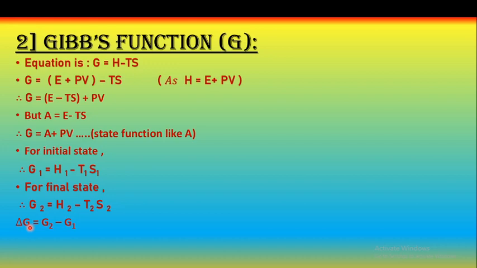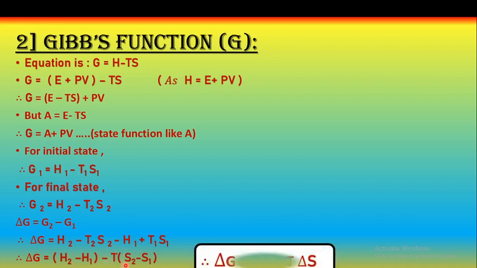Therefore, if we take the difference, the change in Gibbs free energy is equal to the final state minus the initial state Gibbs free energy, which can be written as delta G is equal to H2 minus T2S2 minus, H1 minus T1S1. Therefore, delta G is equal to H2 minus H1, minus T, which is a constant temperature, into S2 minus S1. Therefore, delta G is equal to delta H minus T delta S.